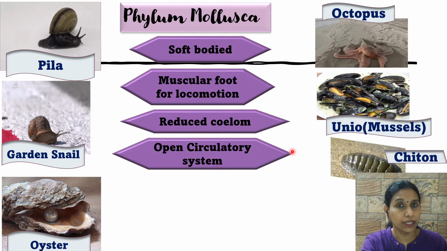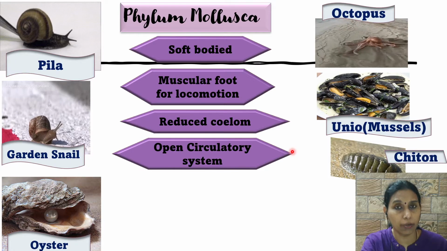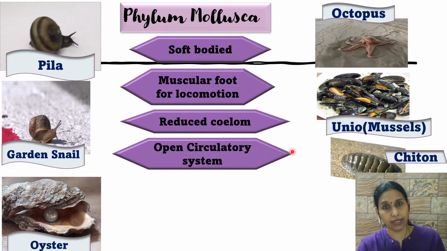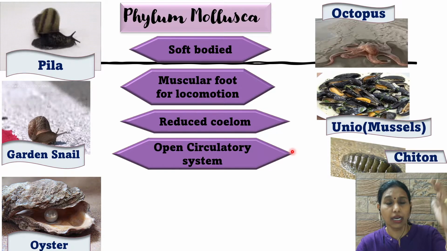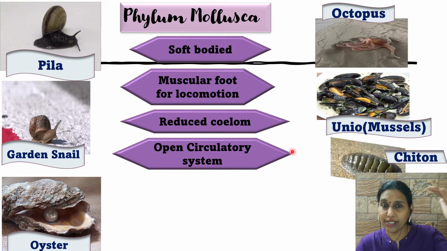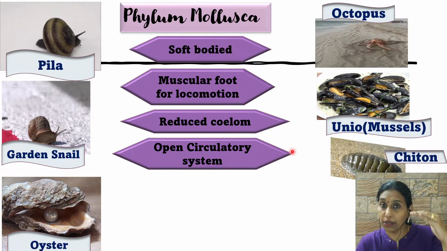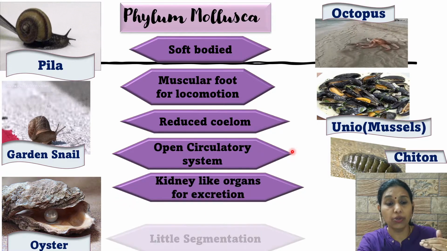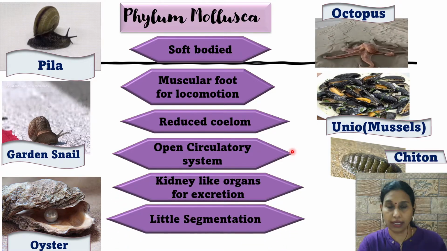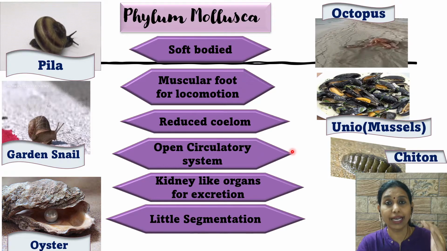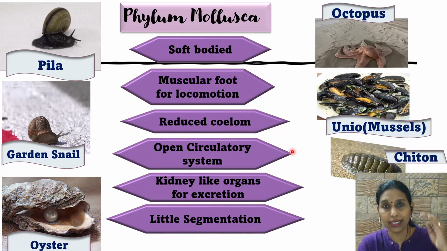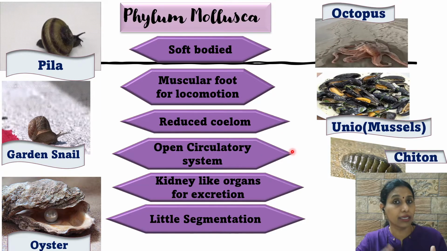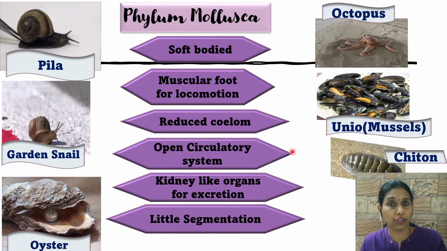And open circulatory system is also a common feature. It had started from arthropods and it is continuing to Mollusca. You see the evolutionary progress here. Segmentation started in annelids, continued in arthropods, and becomes reduced in Mollusca. Clear? Similarly, the open circulatory system starts in arthropods, continues in Mollusca, but in the later phylum, it is not there.